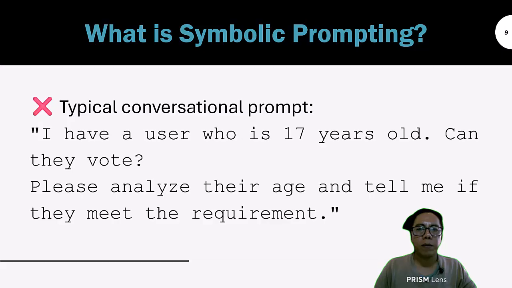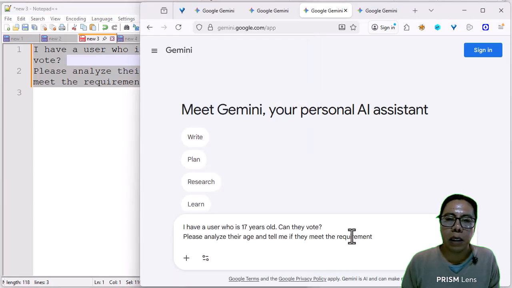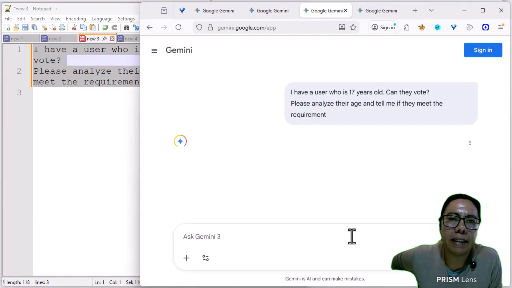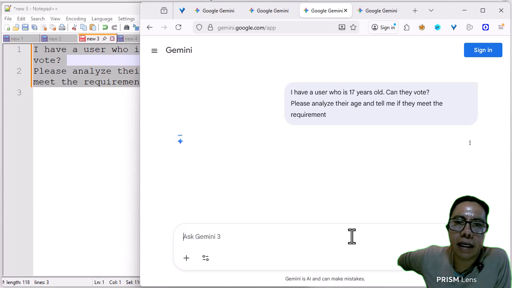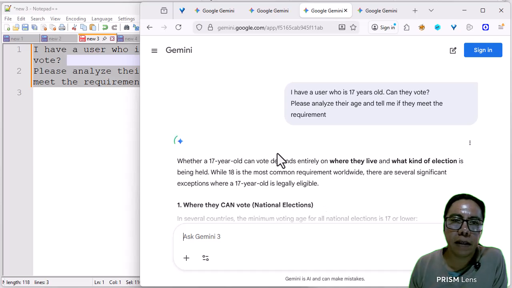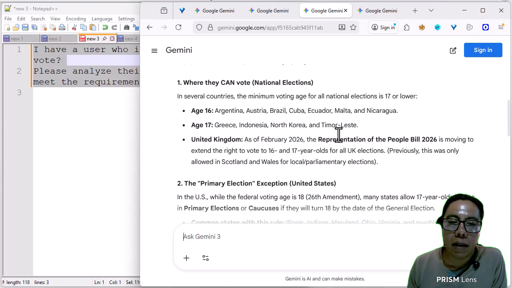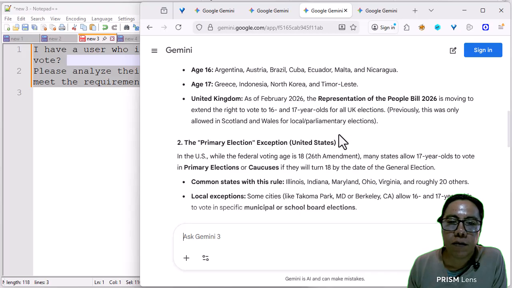Let's try this prompt. We ask the artificial intelligence, "I have a user who is 70 years old. Can they vote? Please analyze their age and tell me if they meet the requirements." The artificial intelligence is interpreting from a conversational approach, which introduces ambiguity, and its response. We can see in this case the response gives a different age for different countries.